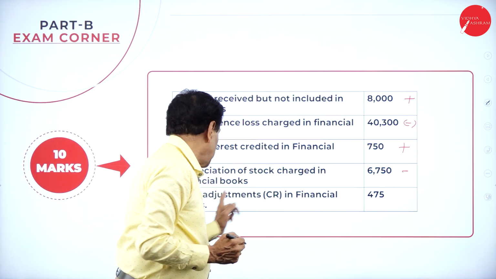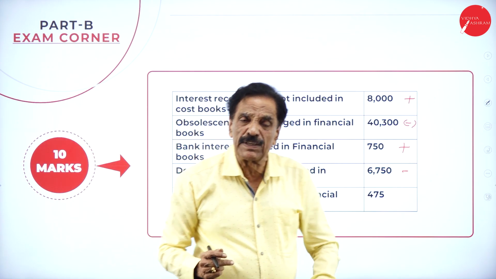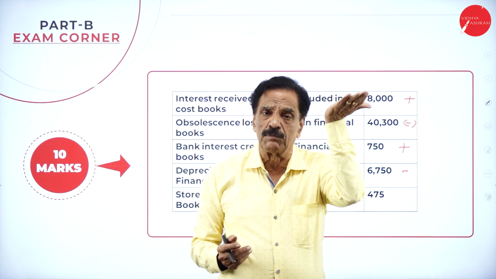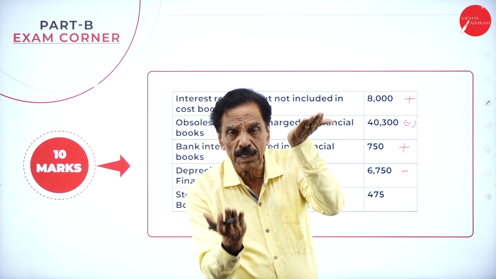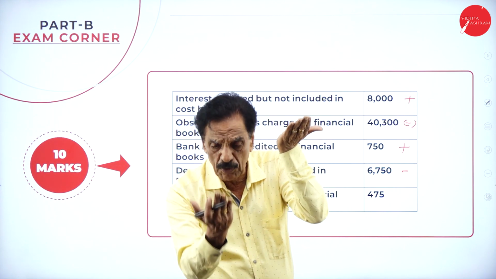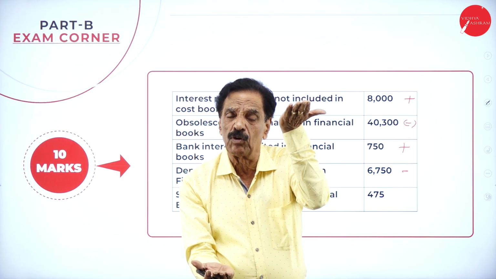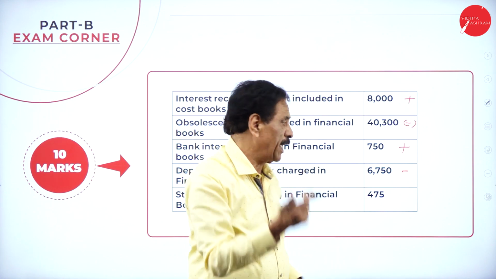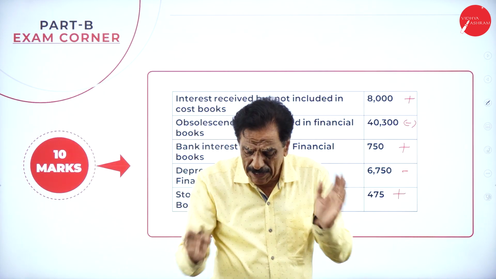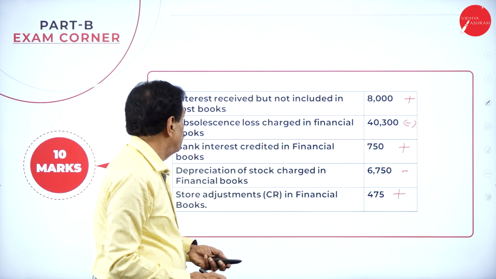Store adjustment credited in the financial book. What will happen to profit? Profit will be increased in the financial book, no entry in the cost book. Financial book is showing more, cost book is showing less. To make equal, what to do? Add back. You take the one by one, make them equal. If you want, I can repeat once again.